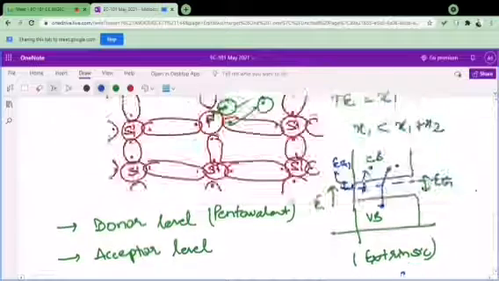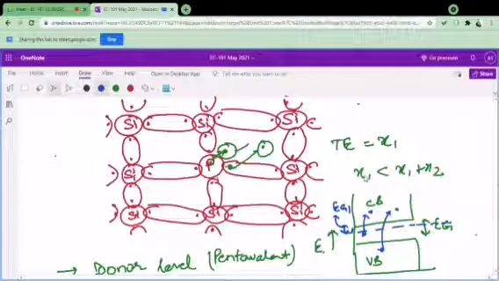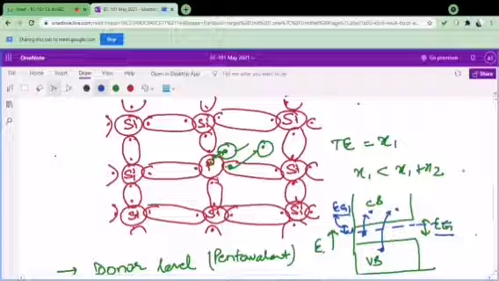Look here, what I said, a donor level. Donor level is nothing but a level created in my energy band diagram where I will say that the electron is available at this point when I provide them energy equal to Eg1, which is very less in comparison to Eg. We have seen the cases of germanium and silicon. Eg1 is 0.01 electron volt, and when I provide this energy, then this electron will be excited to the conduction band.